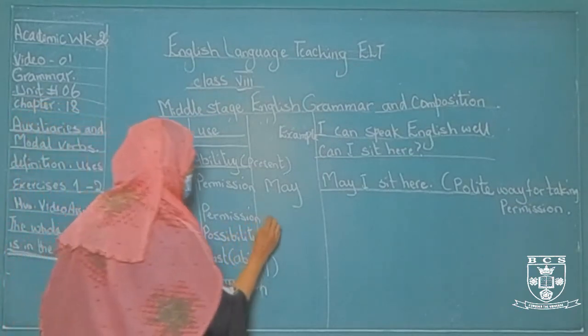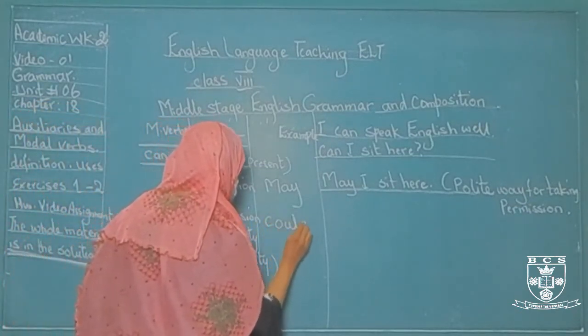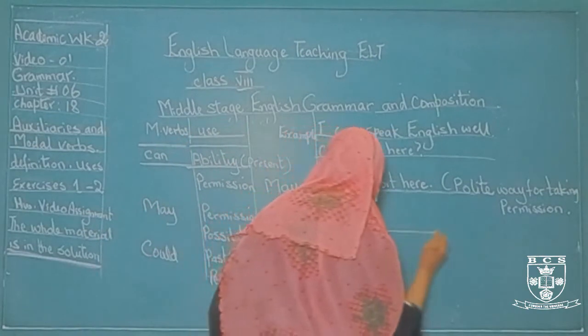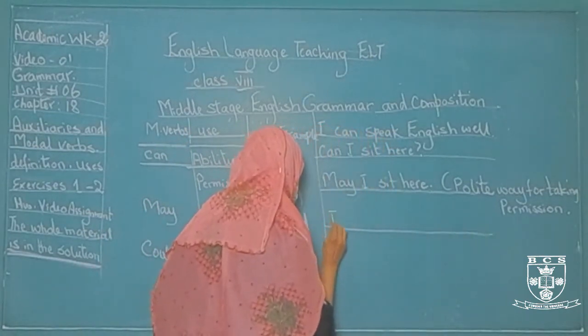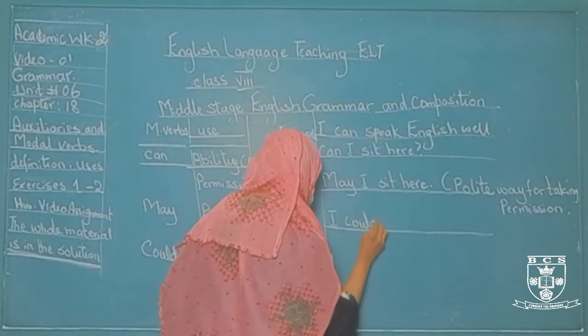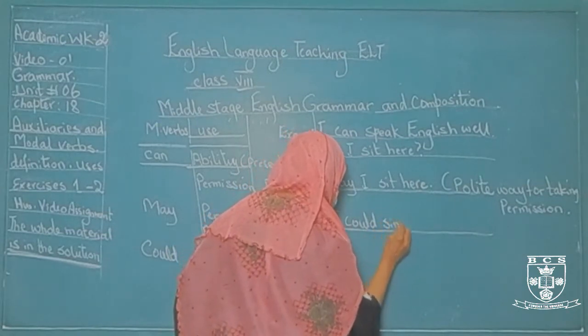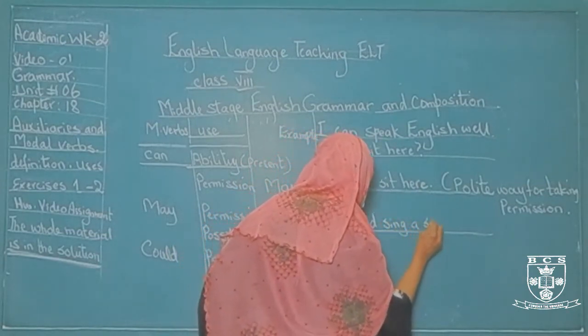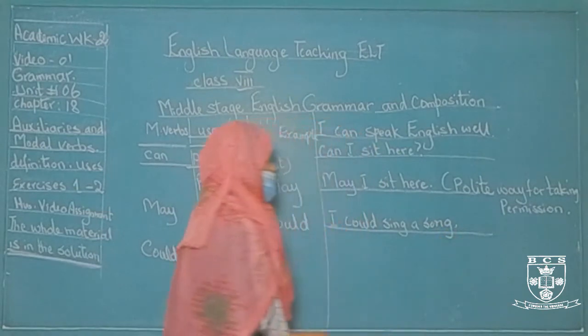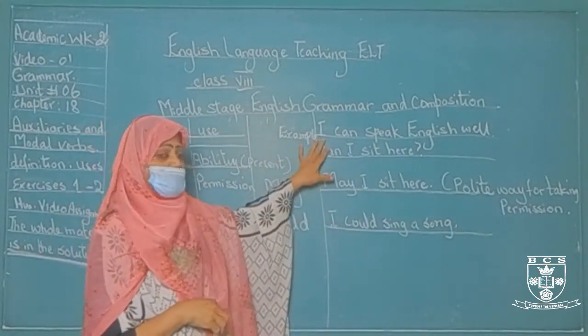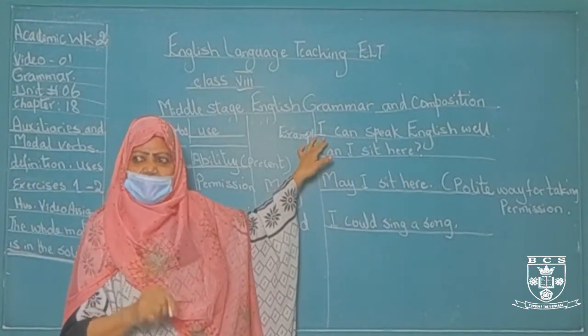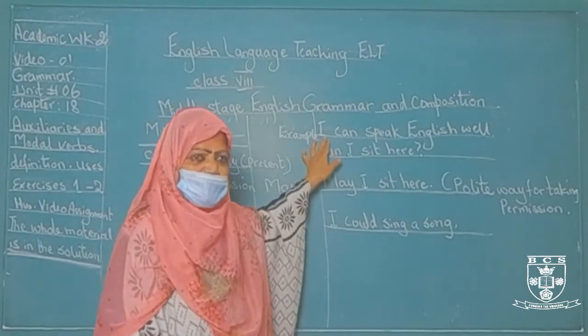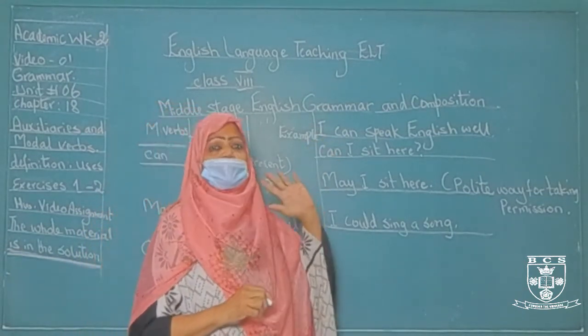Now could. I could sing a song. See, I can sing a song, that means that ability is present and I have that ability still. I could sing a song.